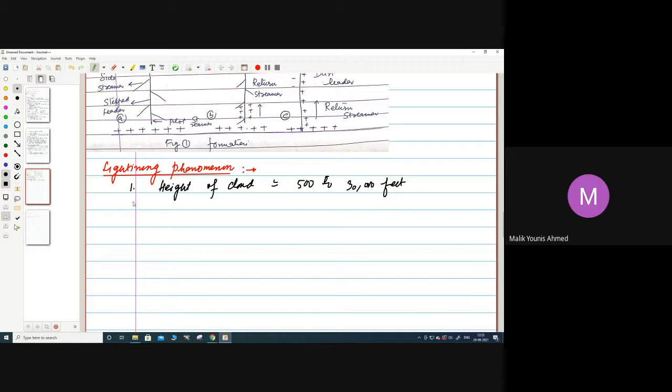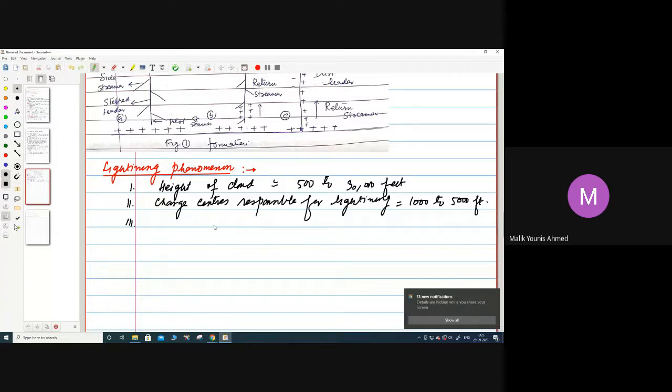Charge centers responsible for lightning will be 1,000 to 5,000 feet above the earth.